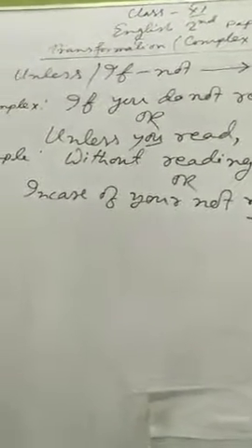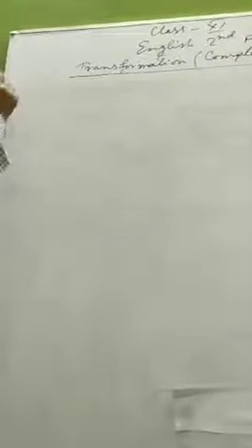Now, I have given you two different types of examples: complex sentences with unless or if not, and complex sentences with though or although. But the subordinate clauses of complex sentences may begin with other conjunctions also.